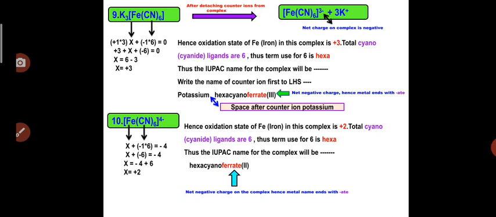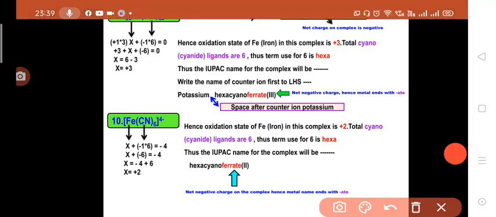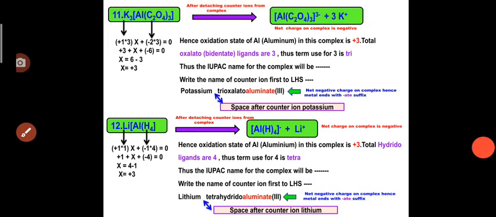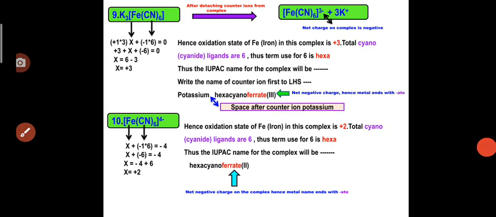Now here most of the students get confused about why we end this metal name with ate. Here we have demonstrated that when the counter ion is detached from this complex, there will be a negative charge on the complex, that is 3 minus. So as there is a net negative charge on the complex, the metal name will end with the suffix ate.